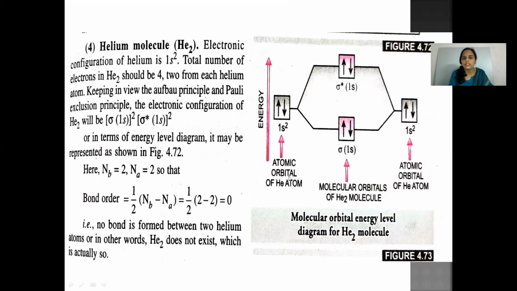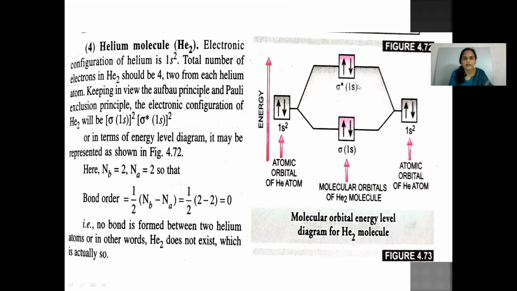We can calculate the bond order from it. Bond order, as I said, is calculated by putting in the formula: bond order equals half into Nb minus Na, the number of electrons in bonding molecular orbitals minus the number in anti-bonding molecular orbitals. The lower energy level is called the bonding molecular orbital, and the higher one is called the anti-bonding molecular orbital. So 2 electrons get accommodated in sigma 1s, and 2 electrons in sigma star 1s.